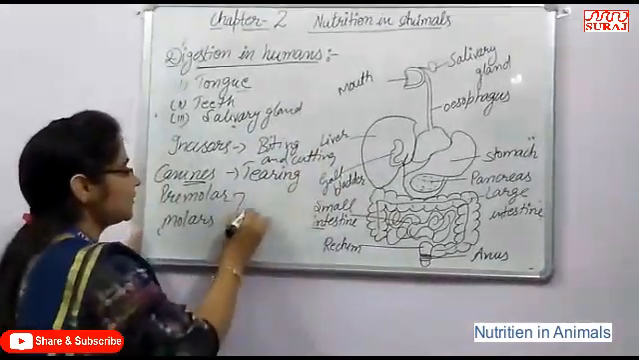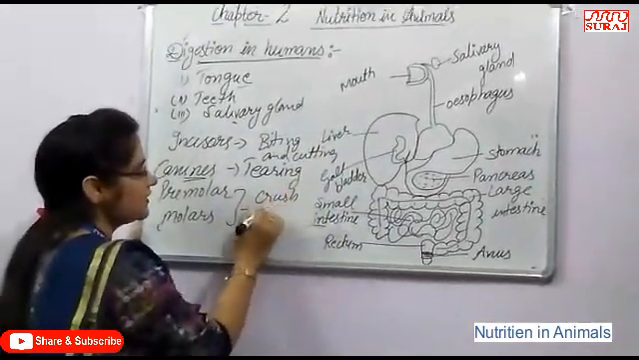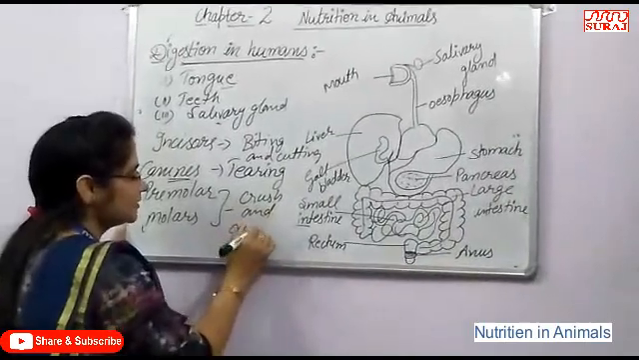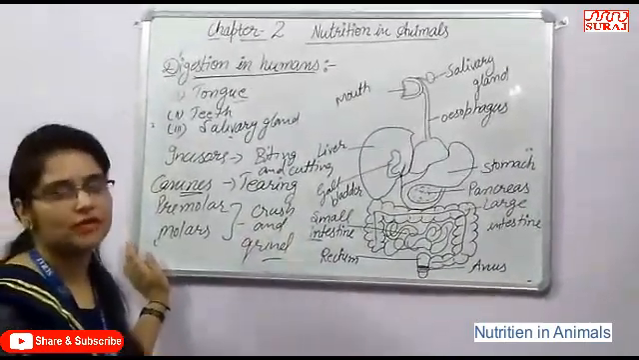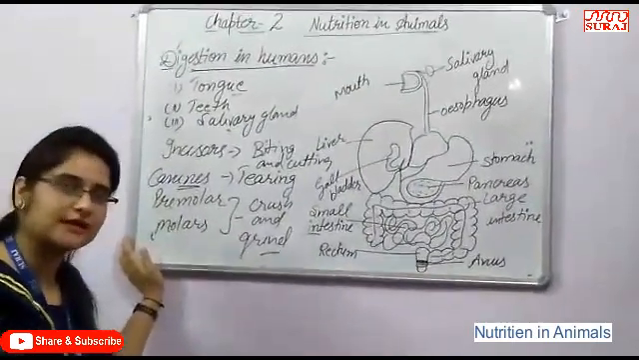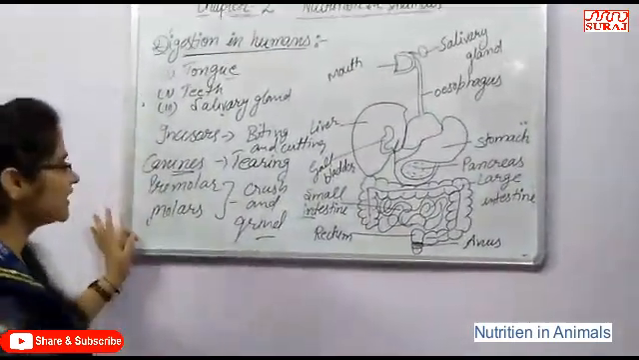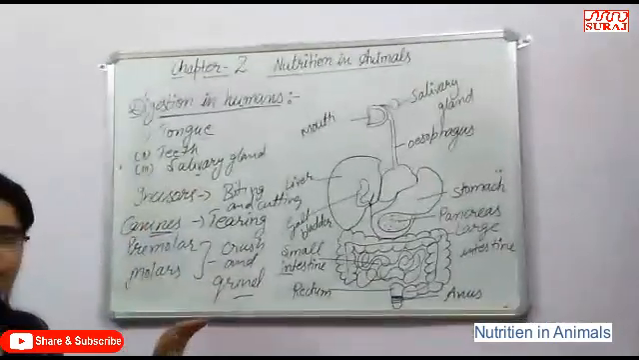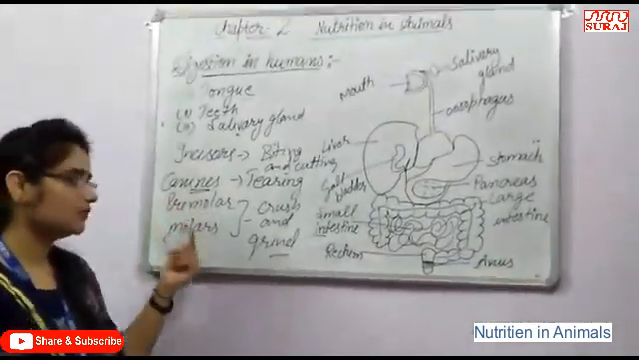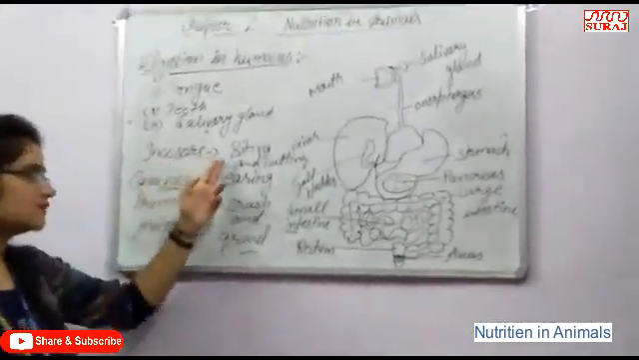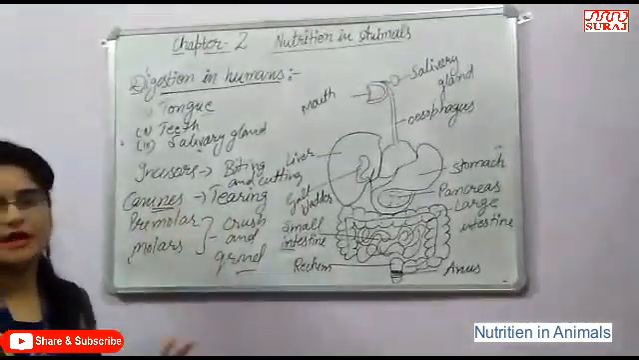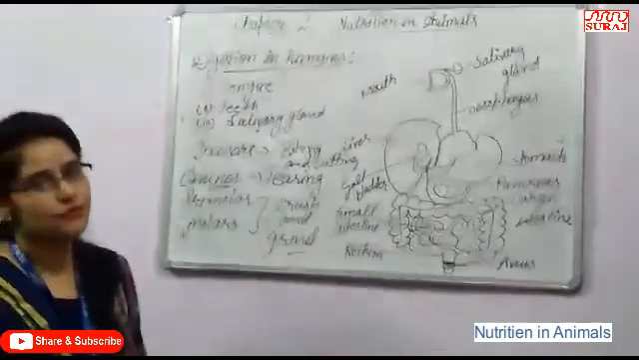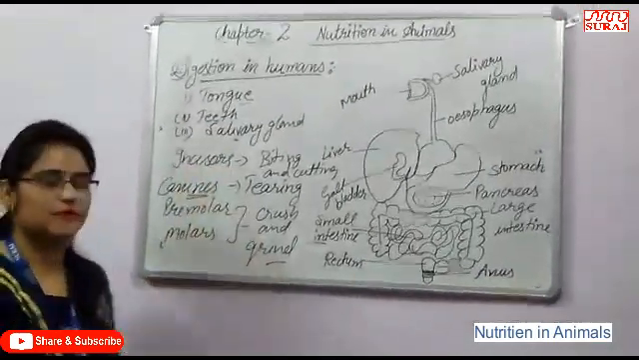Then molars and premolars are used to crush and grind the food. Premolars and molars, both types of teeth, are used to crush and grind the food. Basically there are four types of teeth. Incisors, the front teeth, then canines, then premolars and molars. Incisors are used for biting and cutting the food, canines for tearing, premolars and molars to crush and grind the food.